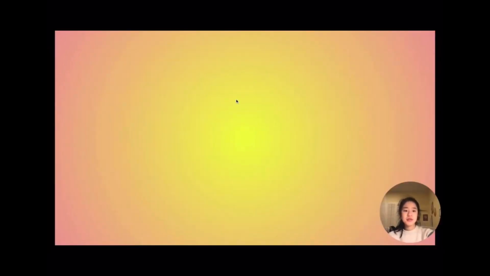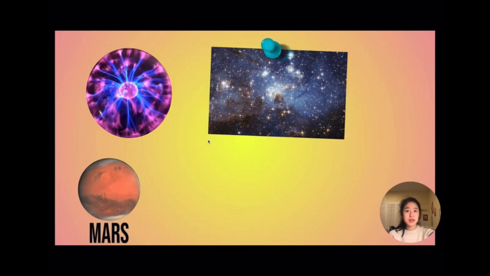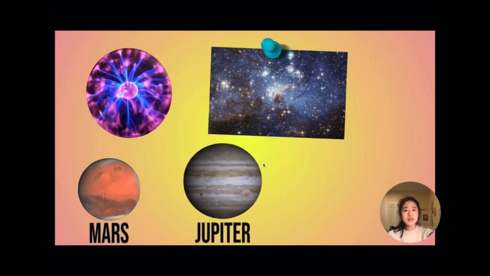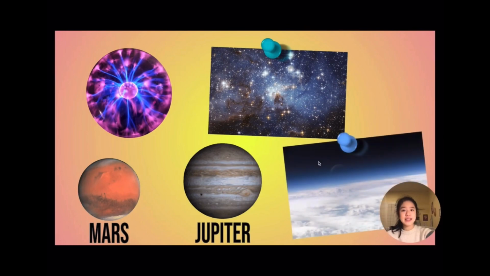Plasma is one of the most common states of matter and makes up around 99% of the visible universe, such as stars. Planets such as Mercury, Venus, and Mars consist of solids like rock, minerals, and metals like magnesium. Other gas giants like Jupiter and Saturn are mostly composed of gases like helium and hydrogen. Our atmosphere consists of many different gases, mostly nitrogen and oxygen.